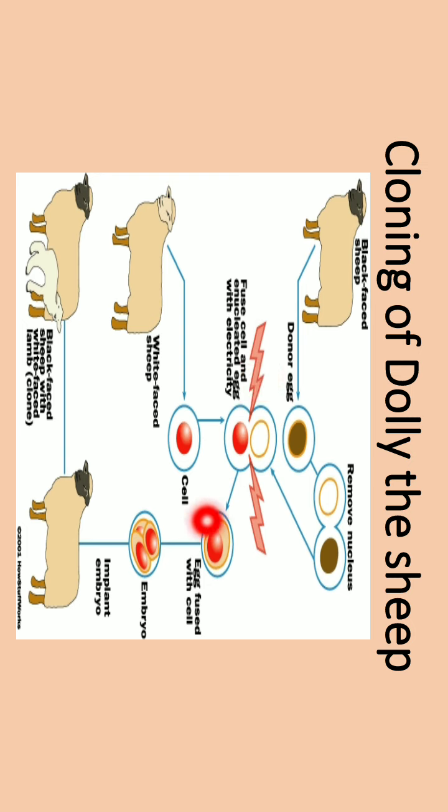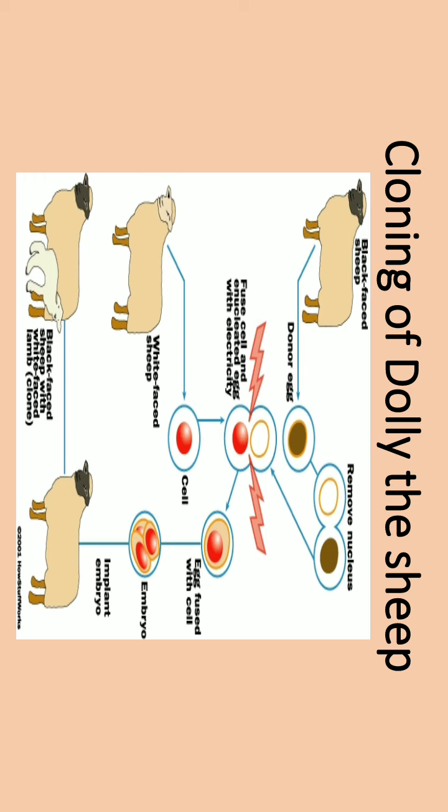This fused cell was allowed to grow in the lab into an embryo, and it was implanted in the uterus of the black-faced sheep. And when this black-faced sheep produced a child, it was a total copy of the white-faced sheep.